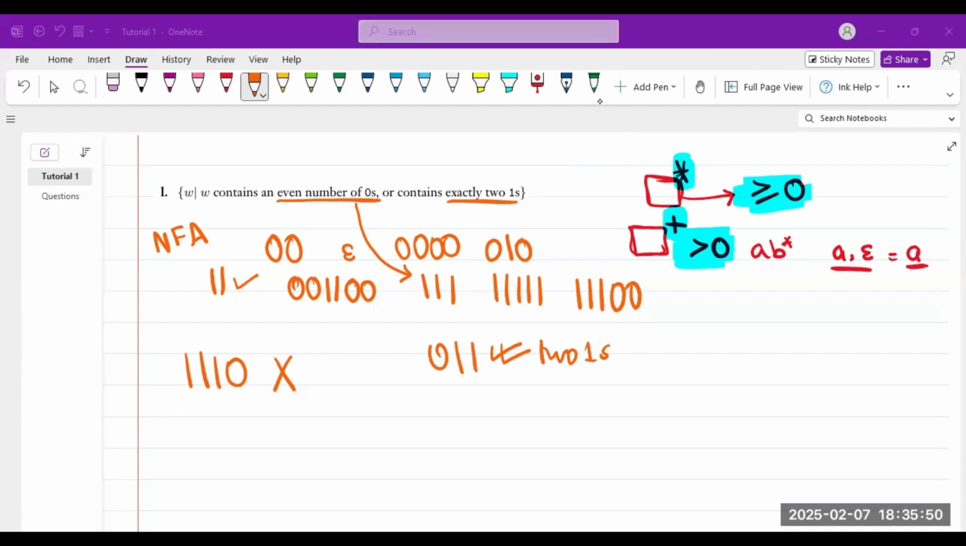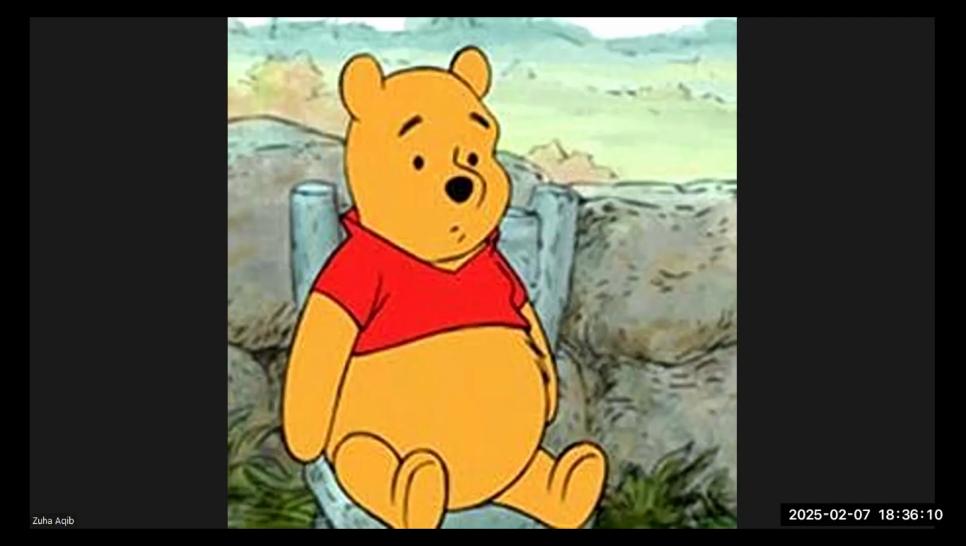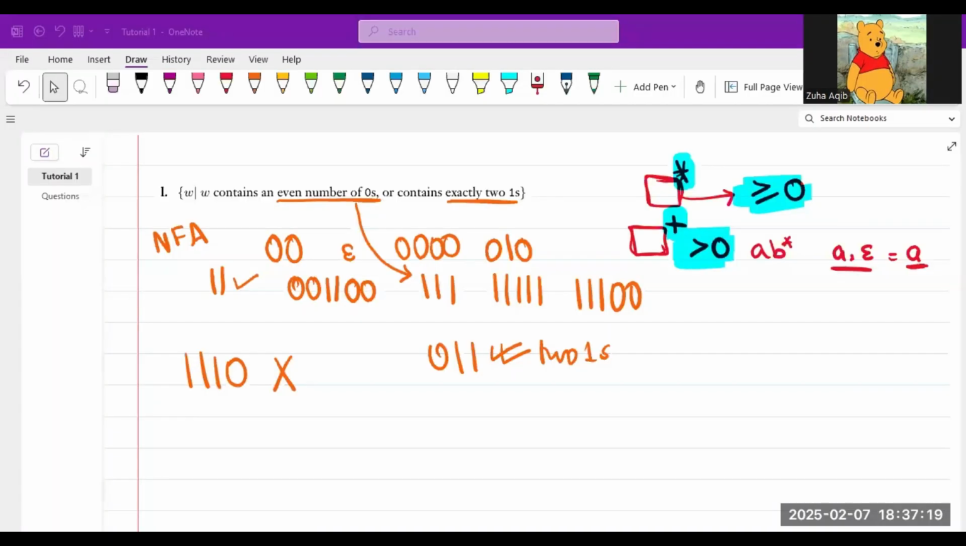Okay, so I've explained this language. I'm starting a new meeting, it's less than 1 minute. I want you to think about how we're going to make an NFA for this. It's an or condition, not an and condition. So think of it that if even one of them is satisfied, then the string is accepted. I will send the new link on Discord, and everyone can just join in and we'll continue.